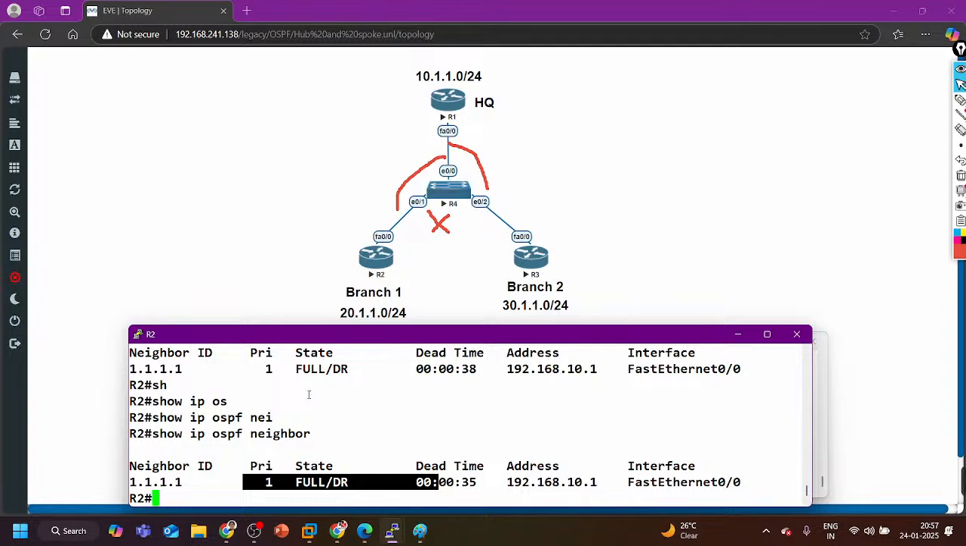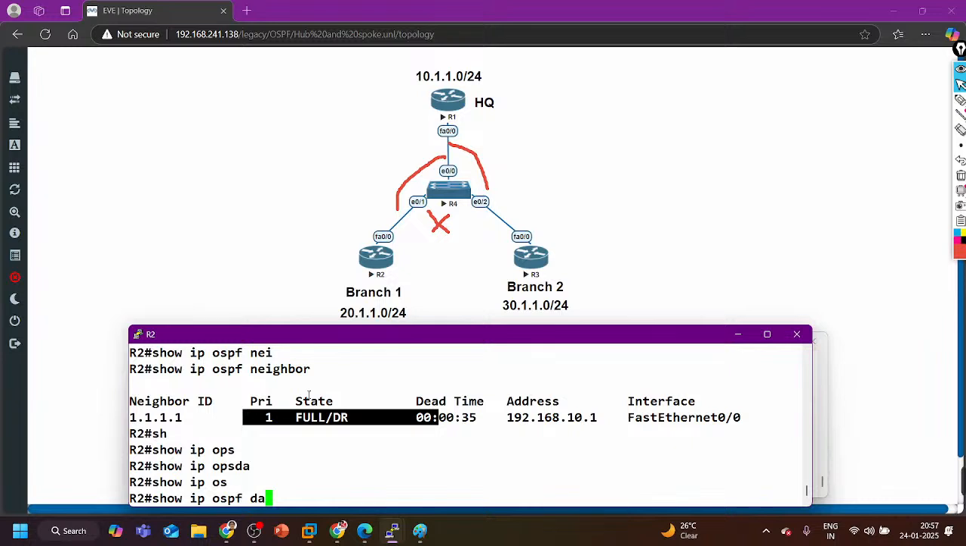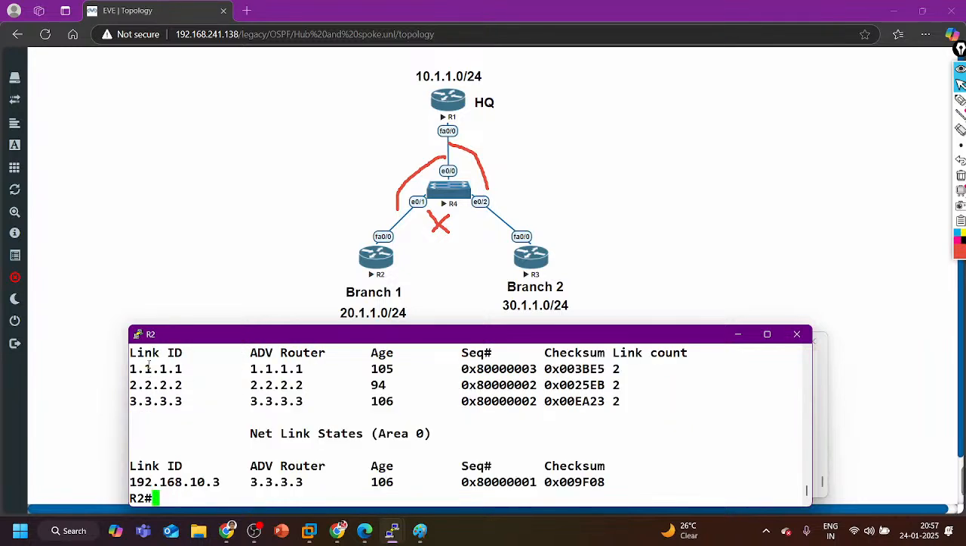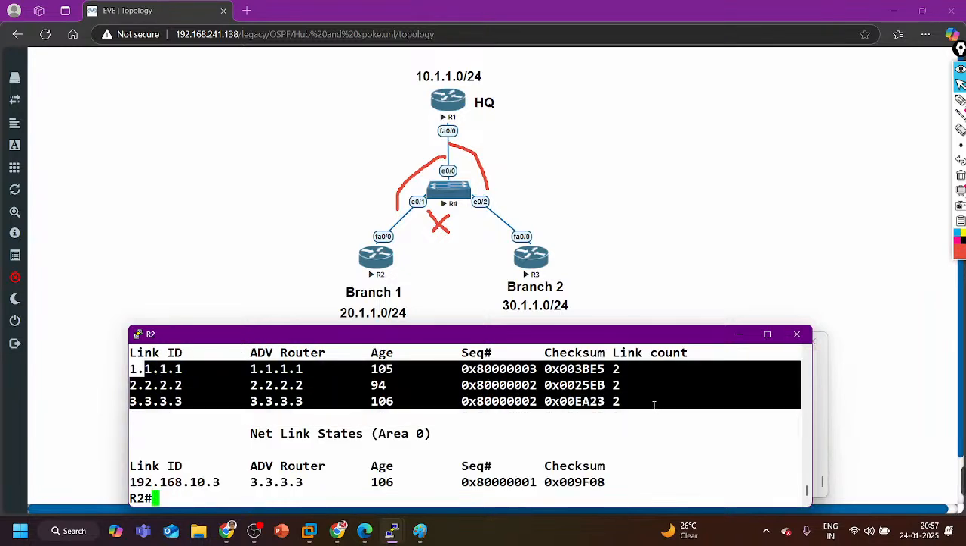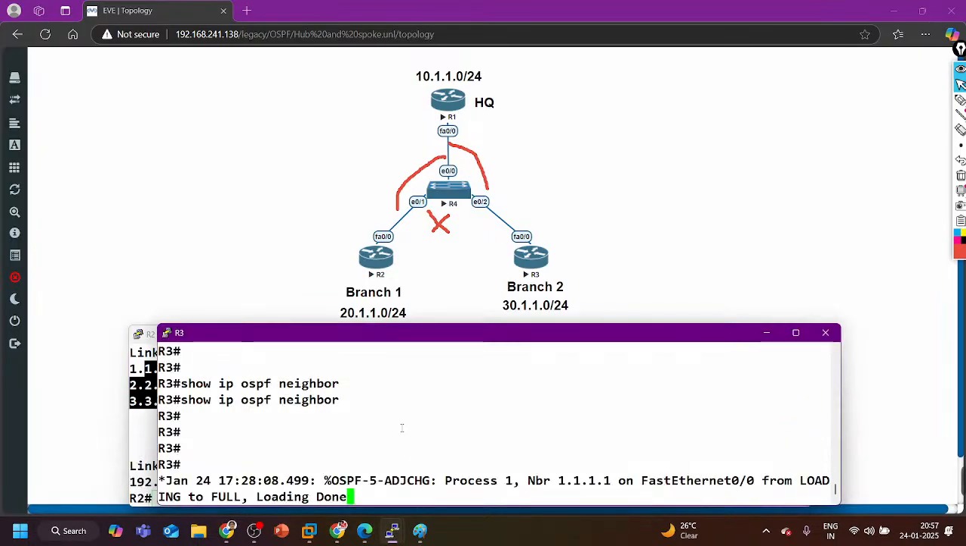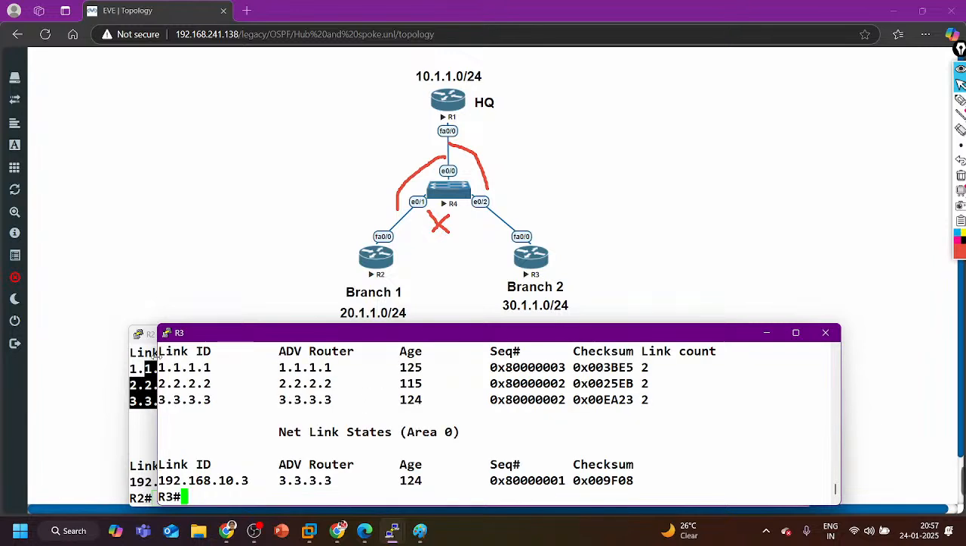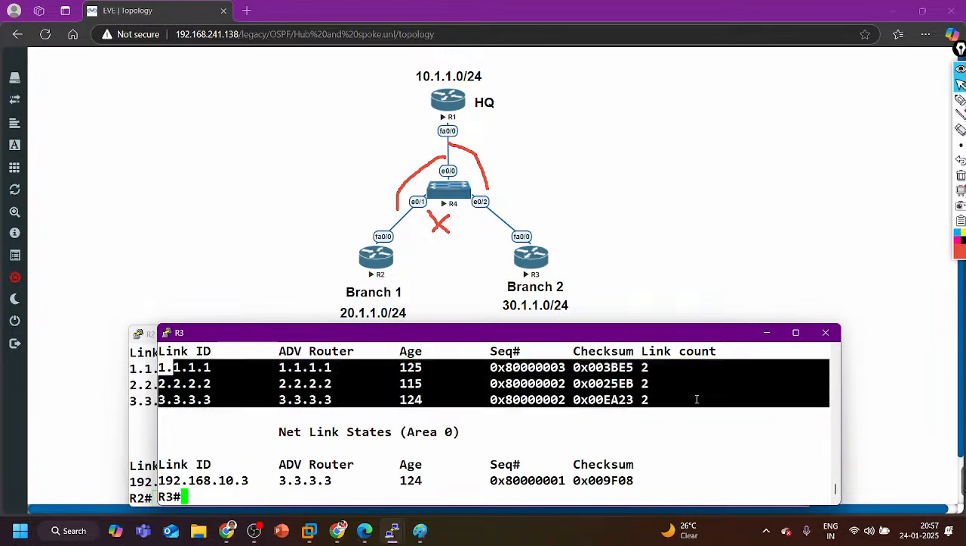No. So on R1, show IP OSPF database. In the database, you can see here, I have LSA1 of router 1, router 2 and router 3. That means router 2 is learning site 2 prefix, branch 2 prefix. Router 1 is learning branch 1 prefix and router 3. So show IP OSPF database. All the LSA1 are there.